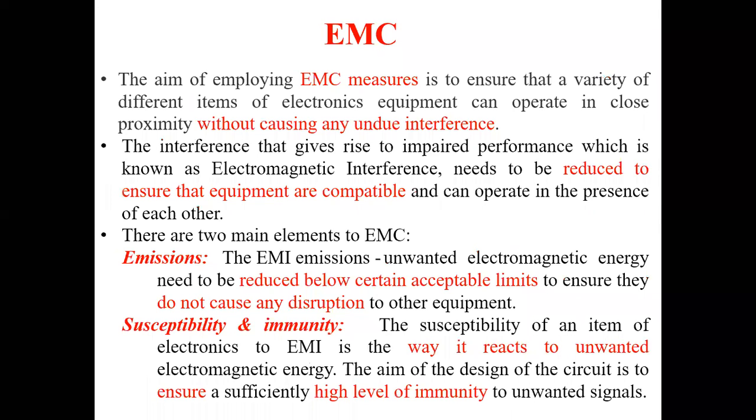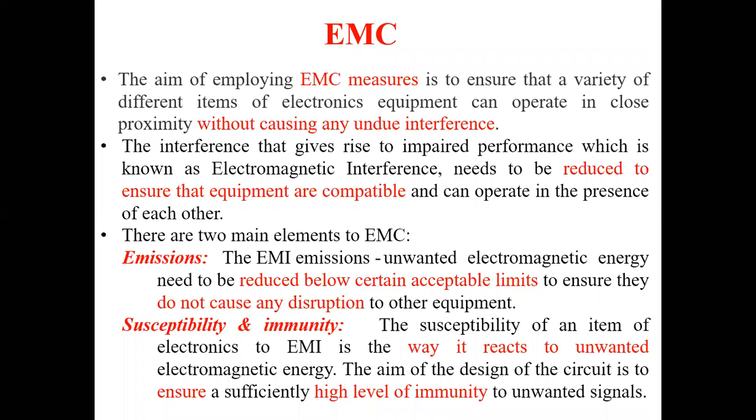Coming to the next point, the main aim of EMC is to measure how well different types of electronic equipment can perform even though there is interference. It measures the capability of the equipment when it is operated in an interference condition.